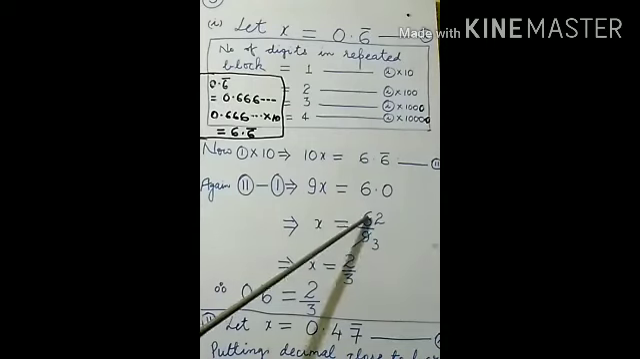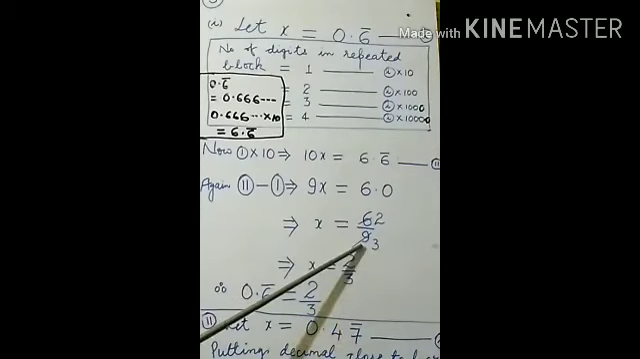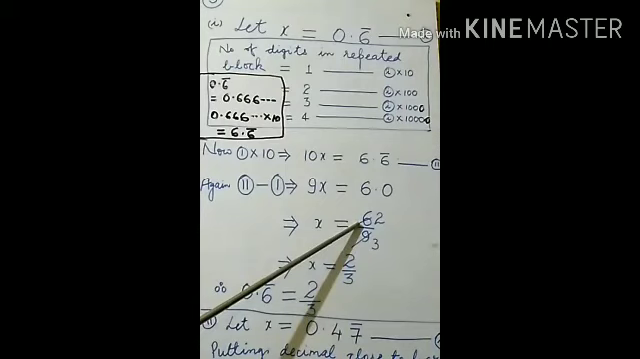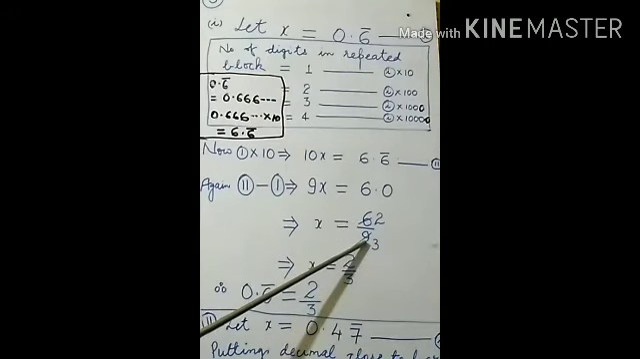Now 6 and 9 both are divisible by 3. 3 2 is 6 and 3 3 is 9. If you are reducing the numerator with 3, it is compulsory for you to reduce the denominator also with the same number, with the same factor. So which number is reducing here? 3. So 9 will also be reduced by 3. So this will become 2 by 3.